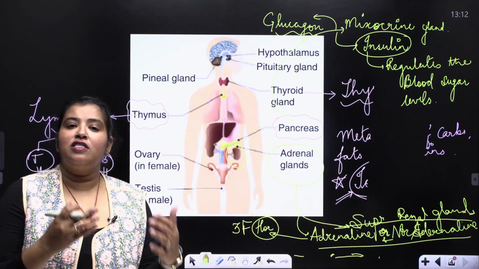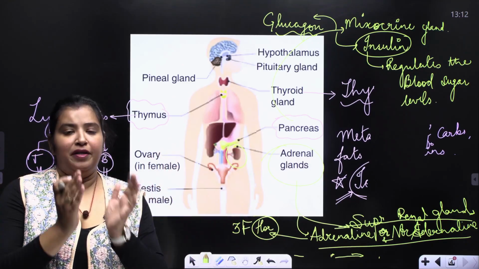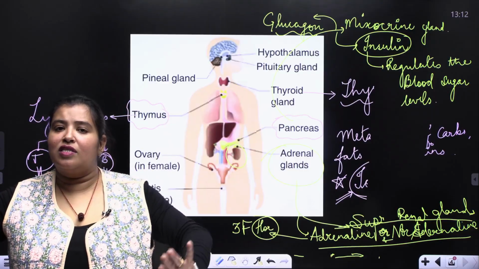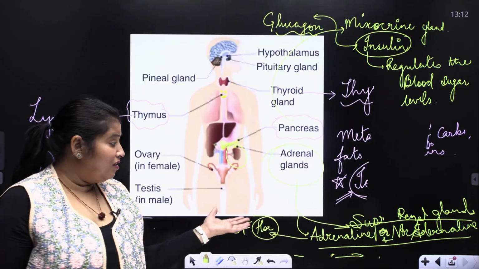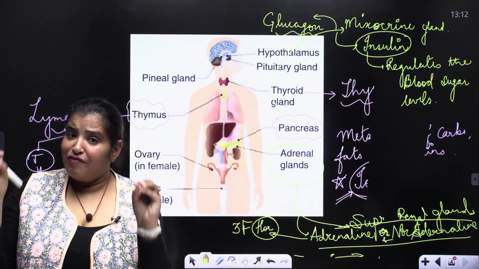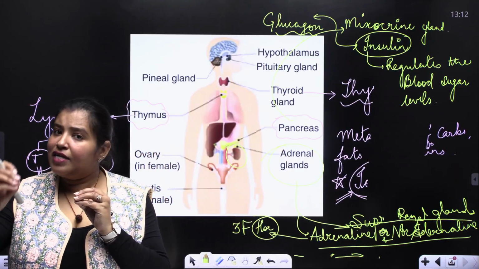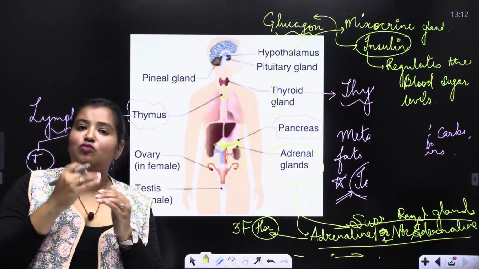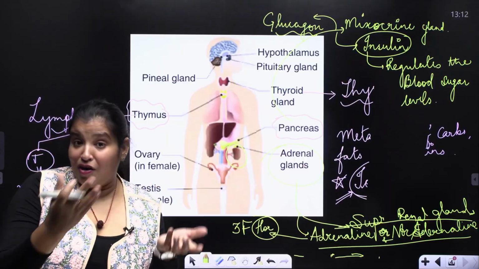The moment the running starts, the heartbeat increases, and the flow of blood is diverted away from the skin and the digestive system towards the muscle, because right now muscle needs more blood for anaerobic respiration.